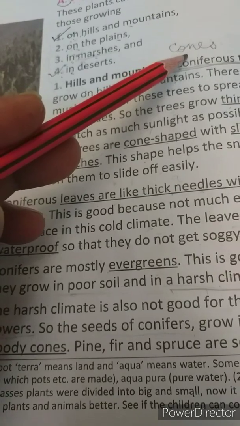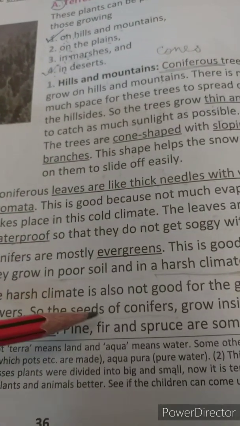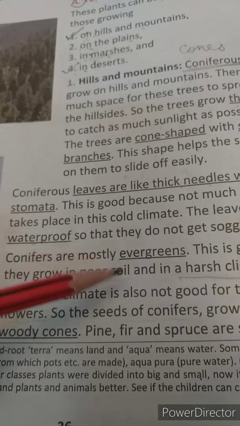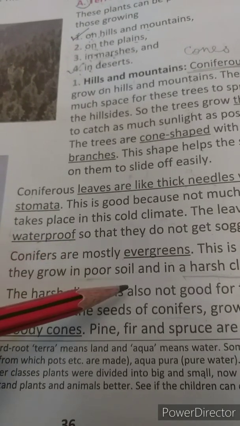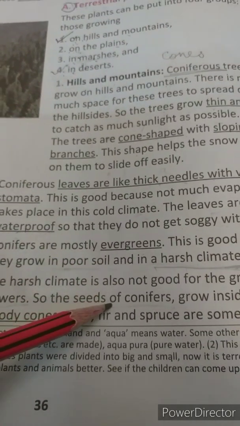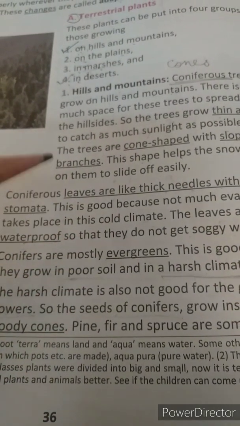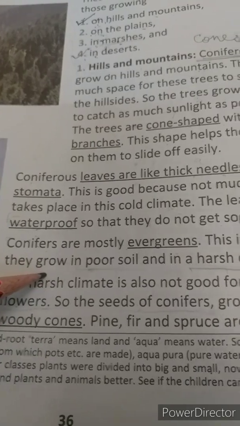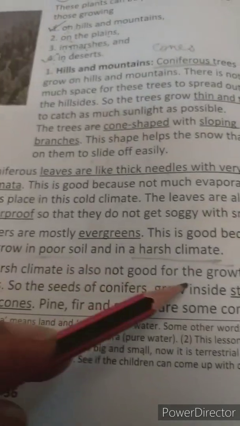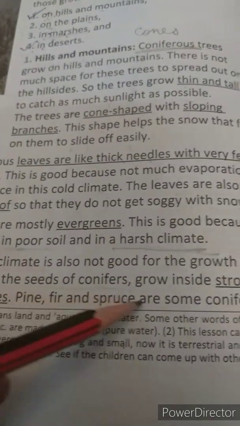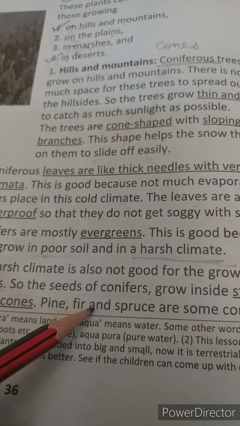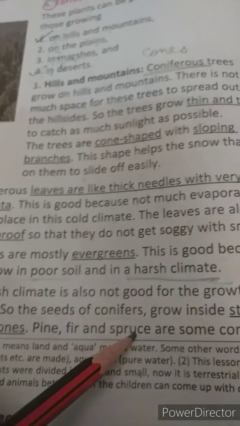They bear cones instead, and I've just shown you a cone. All the seeds are found in this cone only. The cone is very hard. That is why the seeds inside the cones remain protected even during harsh climates. What are the examples of conifers? Examples of conifers are pine, fir and spruce.